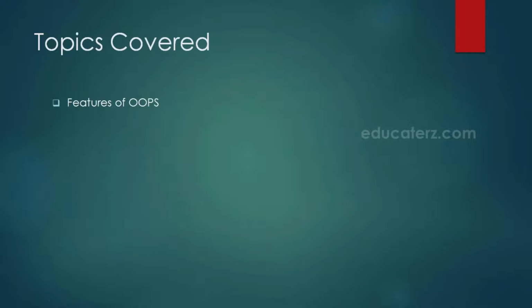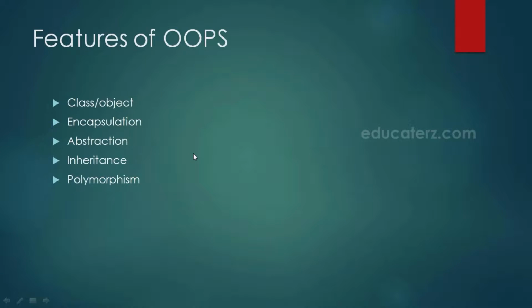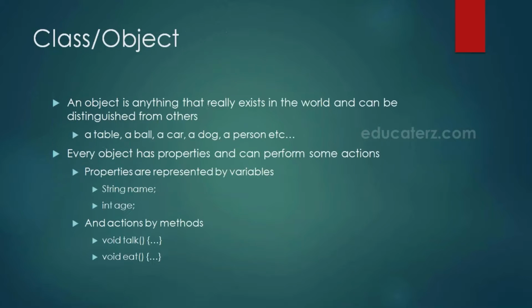In this session, we are going to cover the features of OOPS, Object-Oriented Programming System. There are 5 features of OOPS, namely class and object, encapsulation, abstraction, inheritance, and polymorphism. Coming to the class and object, the entire OOP methodology has been derived from a single root concept called object. So what is an object?